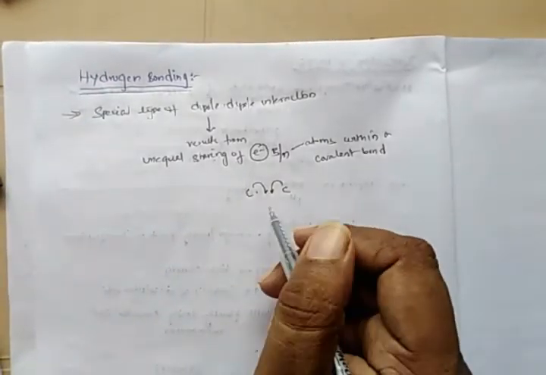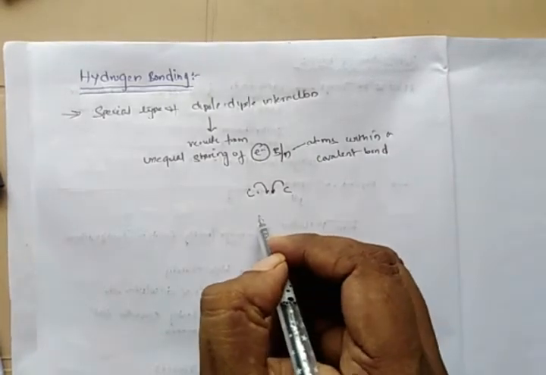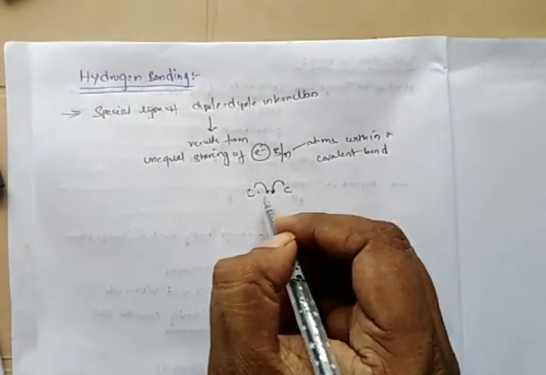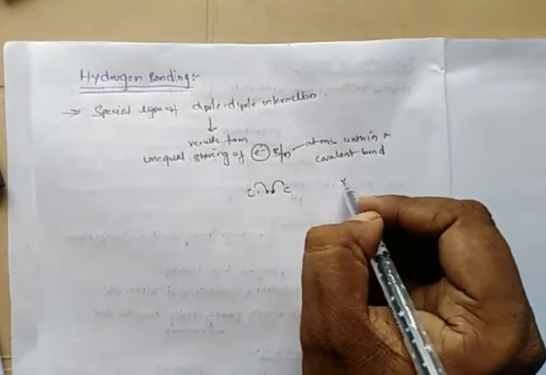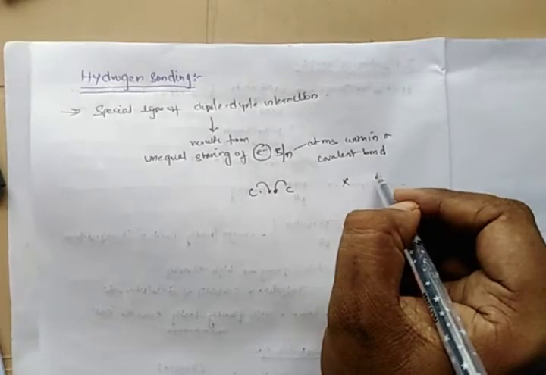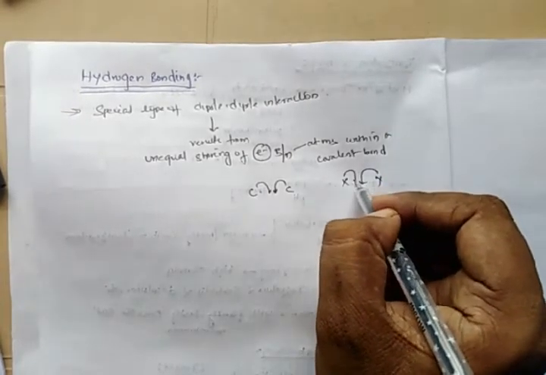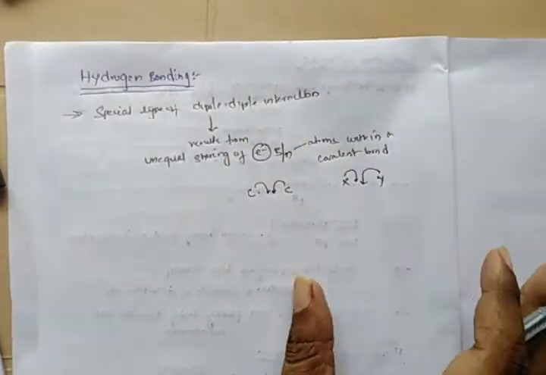But whenever the sharing of electrons is unequal, such that this Y atom donates one electron, but X atom donates only a partial electron, not a complete electron, the type of interaction formed is a dipole interaction. So dipole interactions generally result from the unequal sharing of electrons between atoms within a covalent bond.